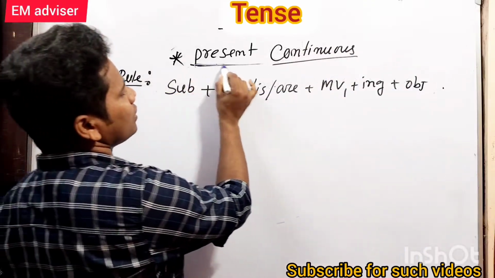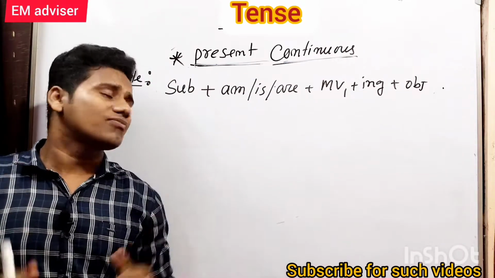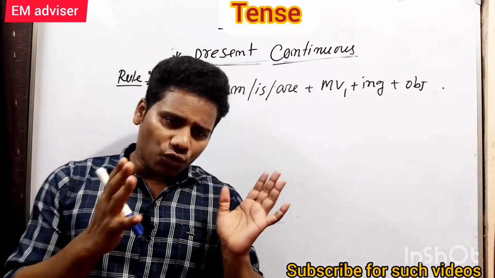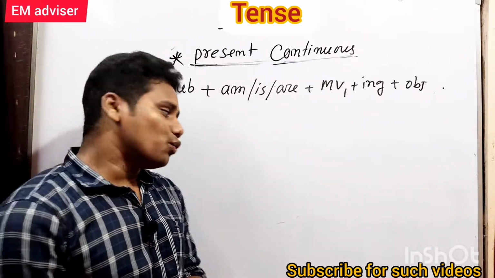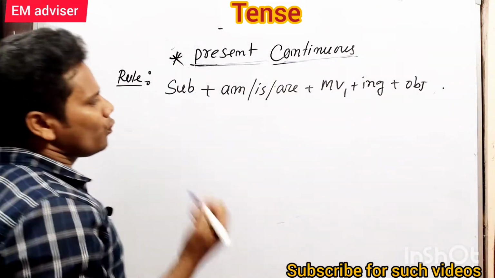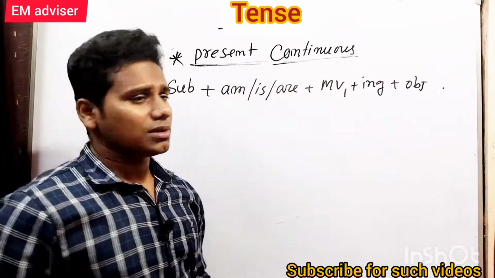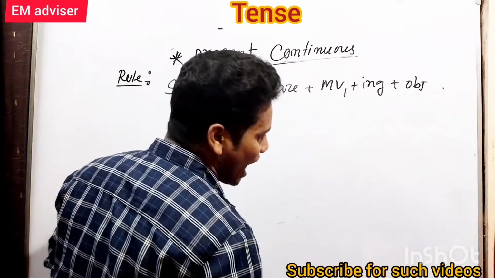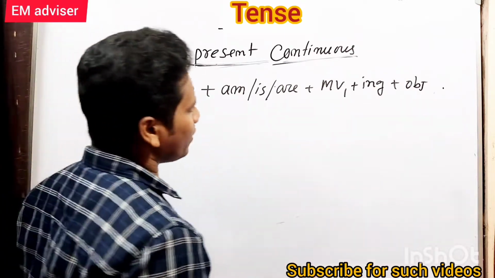Now we'll learn about the present continuous tense. At first we have to know what the present continuous tense is. Present continuous tense means the work which is happening, which is occurring. That means the work which hasn't been completed yet. We use it for a continuing action, where the action hasn't been completed.